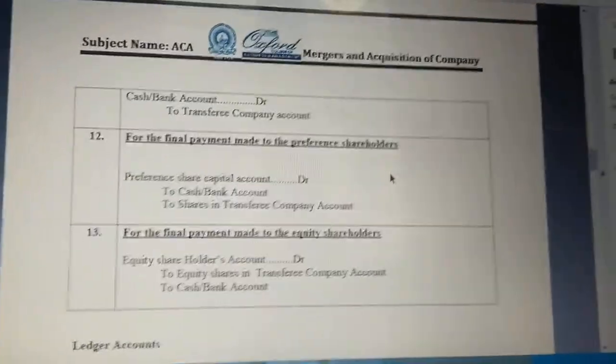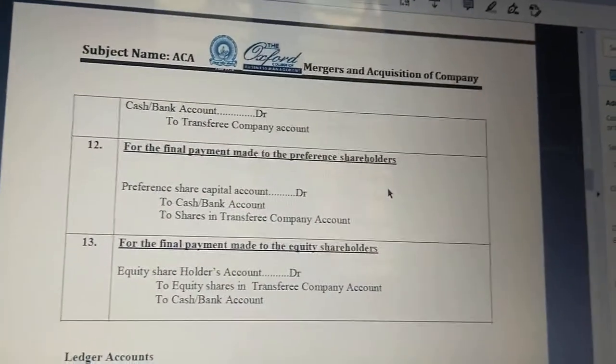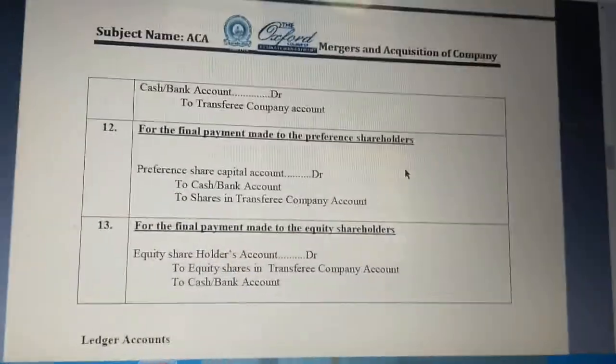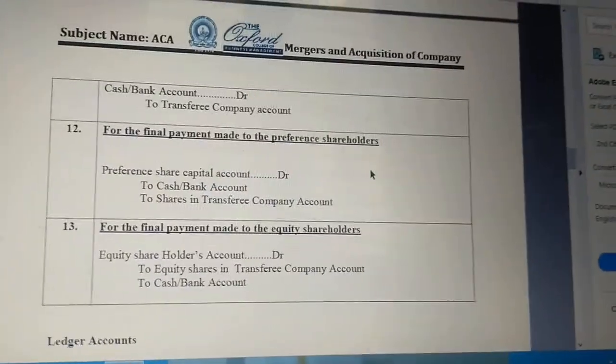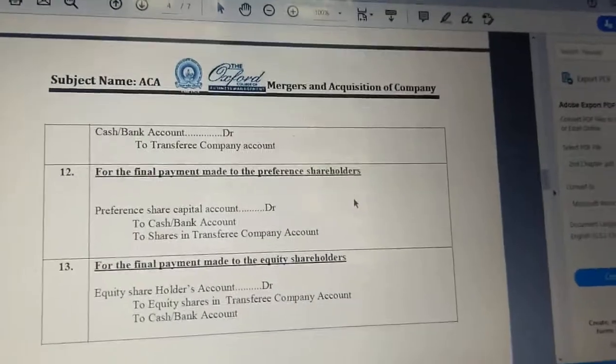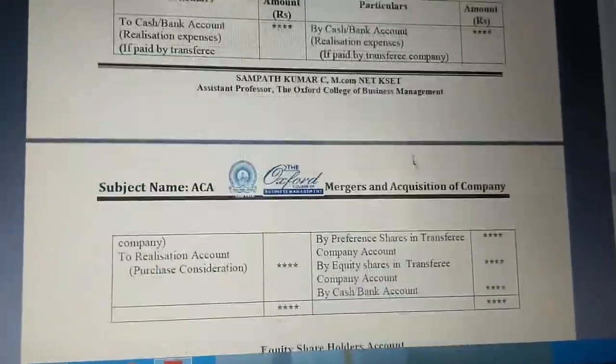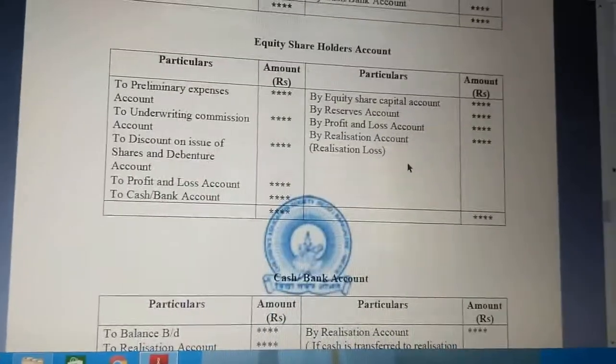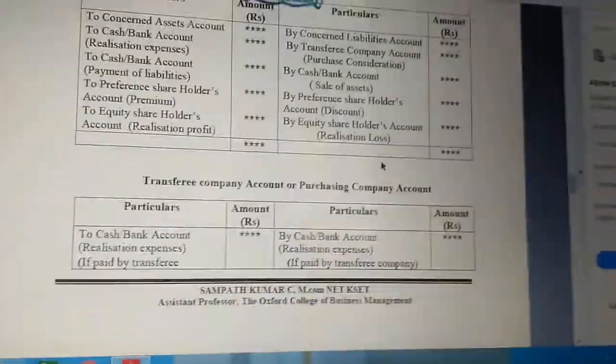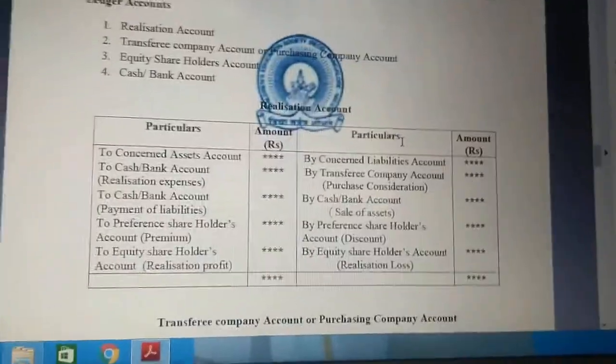At last, for the final payment to equity shareholders, same, either we need to pay through equity shares or through cash or bank account. So these are step number 3. Based on that, we have prepared some ledger accounts. For exams, they will ask ledger accounts. So you can look after this. Tomorrow I will explain with these ledger accounts. Thank you.